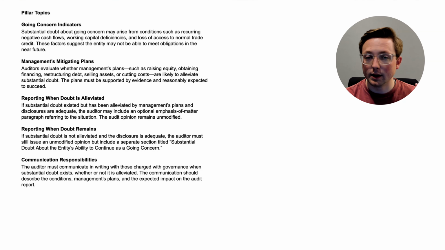Now let's talk about reporting when doubt is alleviated. If substantial doubt existed but has been alleviated by management's plans and disclosures are adequate, the auditor may include an optional emphasis of matter paragraph referring to the situation. The audit opinion remains unmodified.